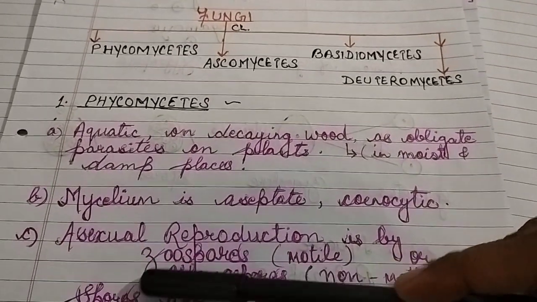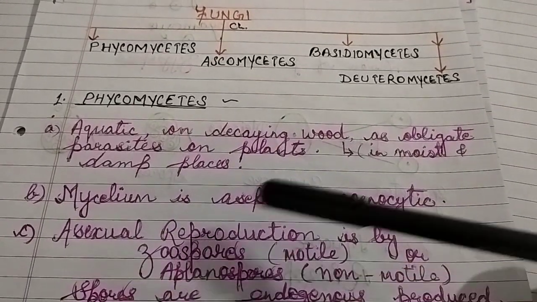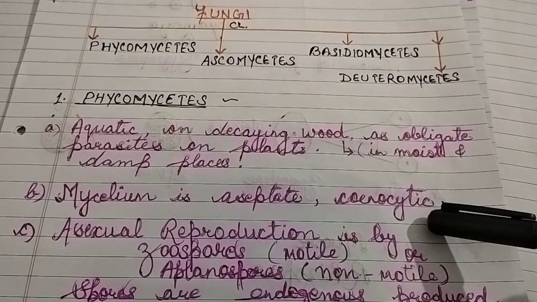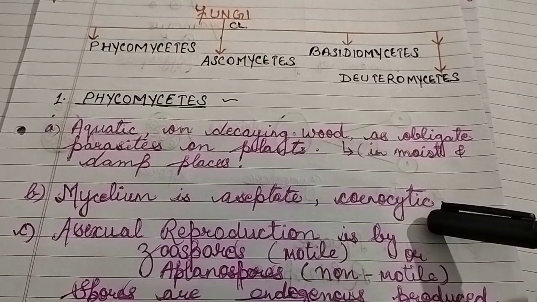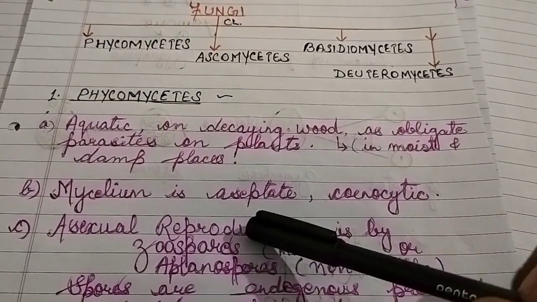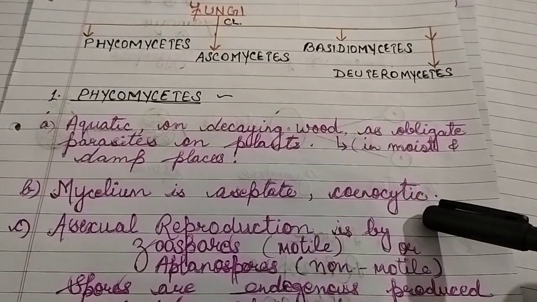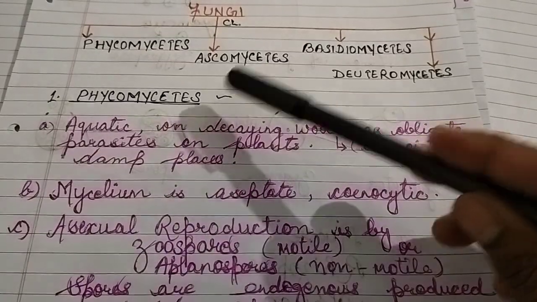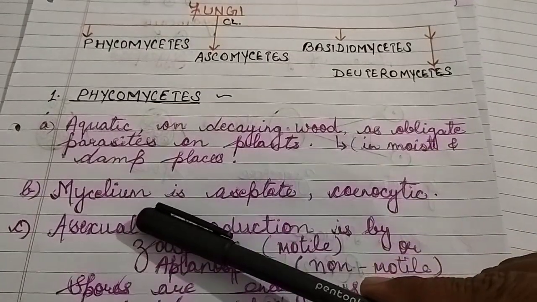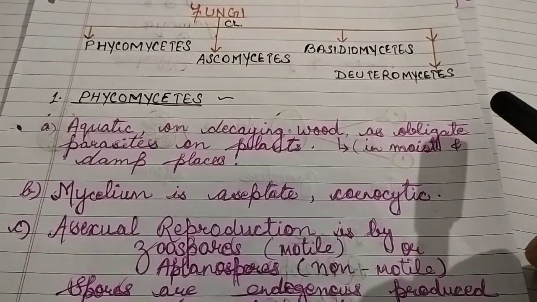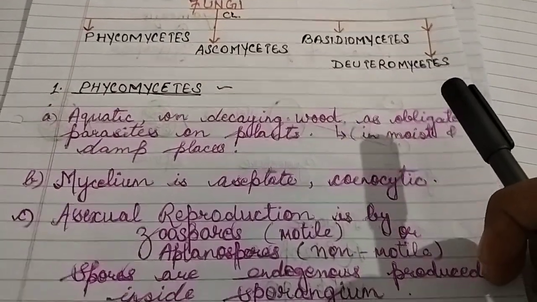Now, the second character: their mycelium is aseptate and coenocytic. Remember, in the last class we studied that two types of mycelium are there in fungi, septate and aseptate. Aseptate mycelium is coenocytic, meaning it shows a multinucleate condition. So Phycomycetes members show which kind of mycelium? Aseptate and coenocytic.